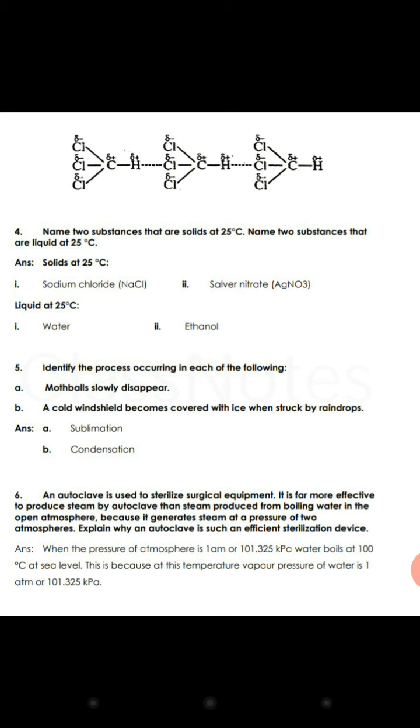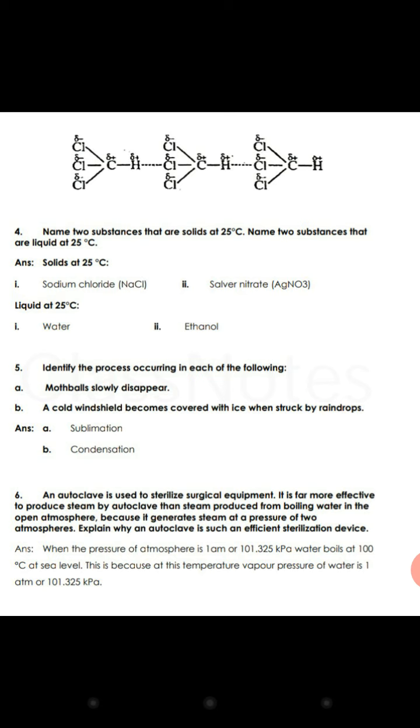Question number 6 is, an autoclave is used to sterilize surgical equipment. Yes, it is far more effective to produce steam by autoclave than steam produced from boiling water in the open atmosphere, because it generates steam at a pressure of 2 atmospheres. Explain why an autoclave is such an efficient sterilization device.